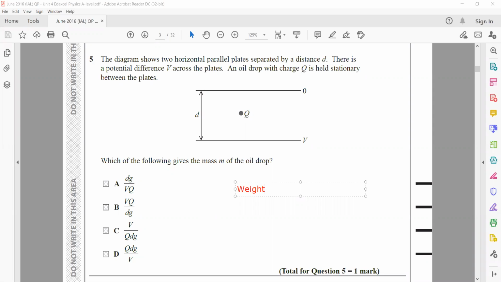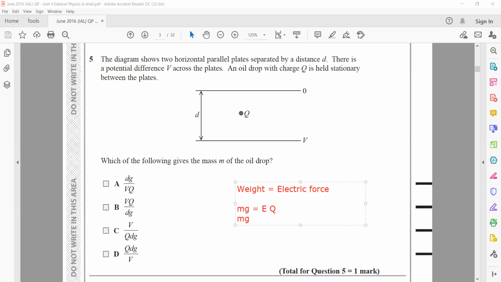Weight is equal to mg, and for the electric field, E equals F over Q, so F equals E times Q, where Q is the charge.